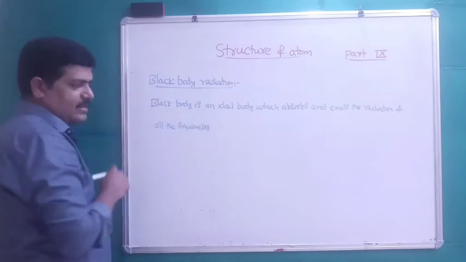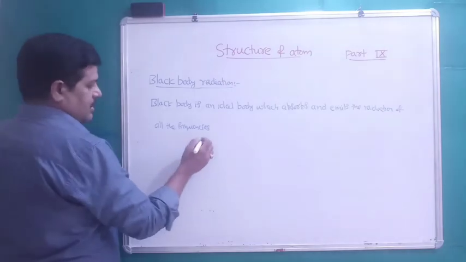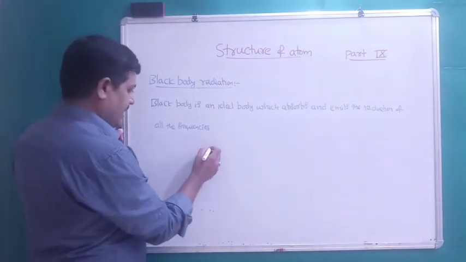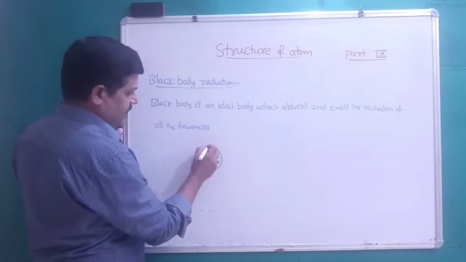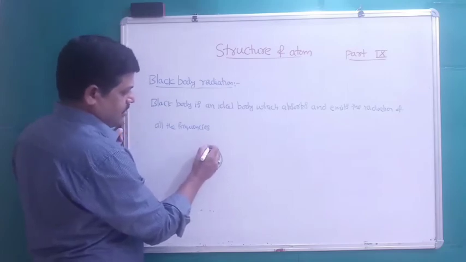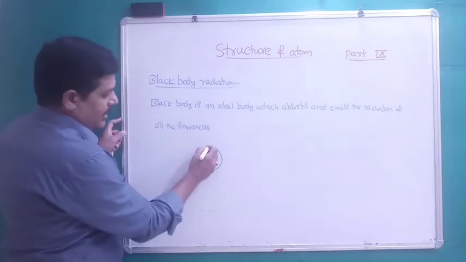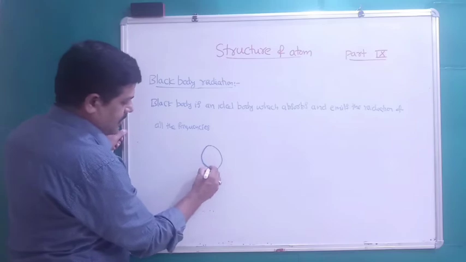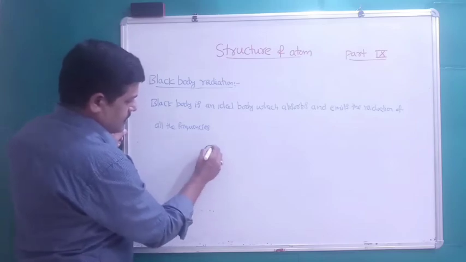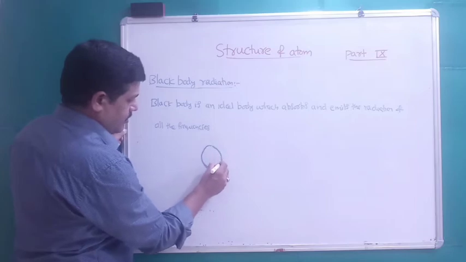Ideal black body does not exist, but the chemist has made a black body, that is a hollow sphere made with metal which has a small hole in it, and inside it is coated with platinum black or lamp black. This behaves almost 99% as a black body.